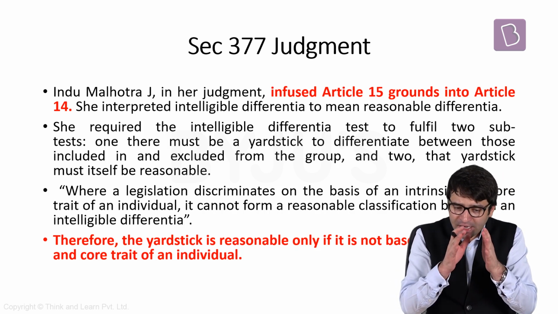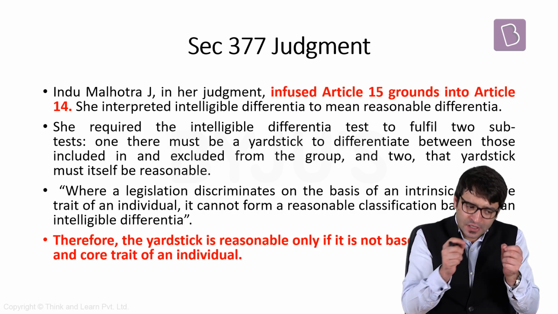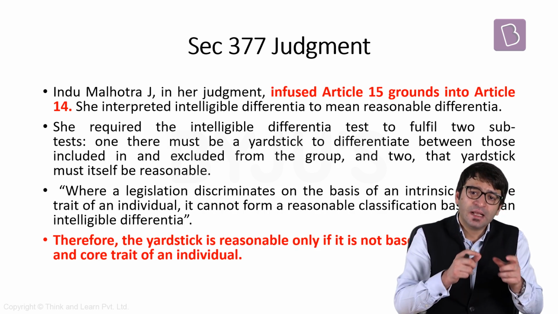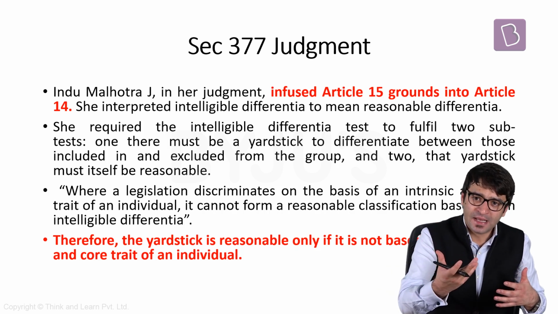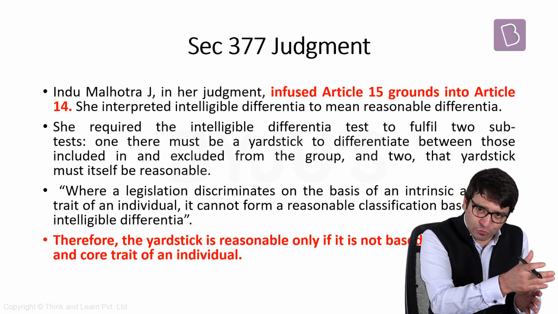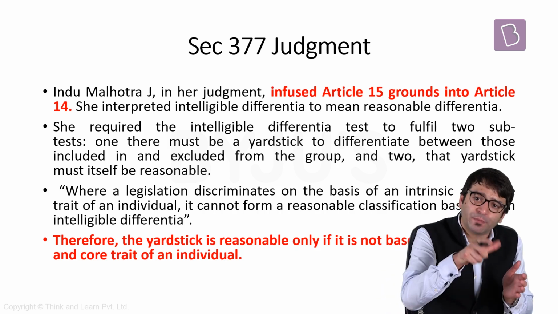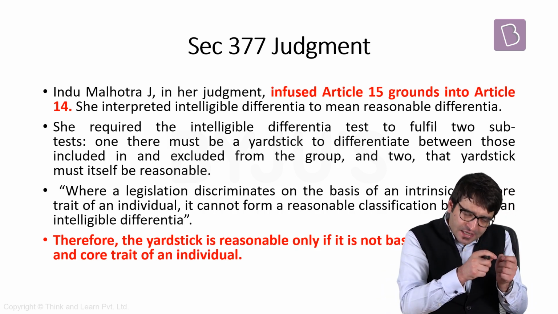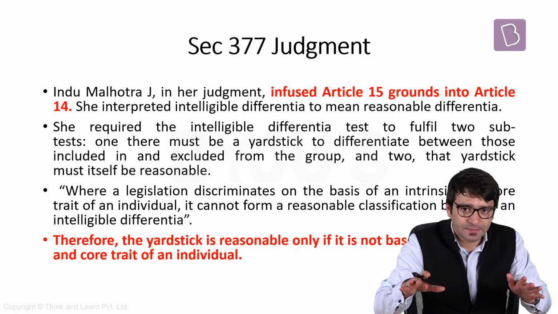How? When under Article 14, you are creating intelligible differentia, Justice Indu Malhotra said that this intelligible differentia should also be reasonable. That means if there is a yardstick for some people to be included, some people to be excluded, this yardstick also should be reasonable. That means unless and until this yardstick is reasonable, you cannot discriminate.